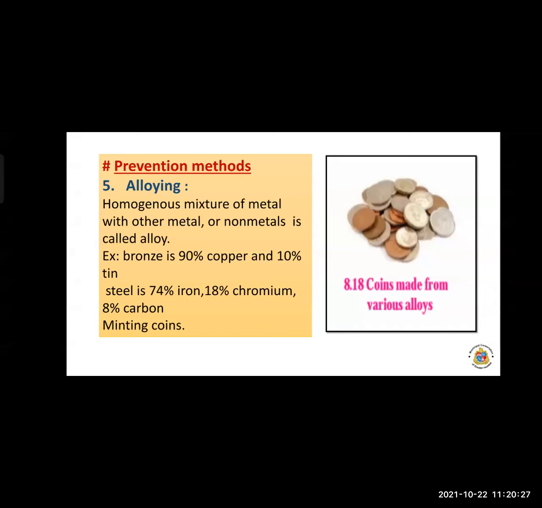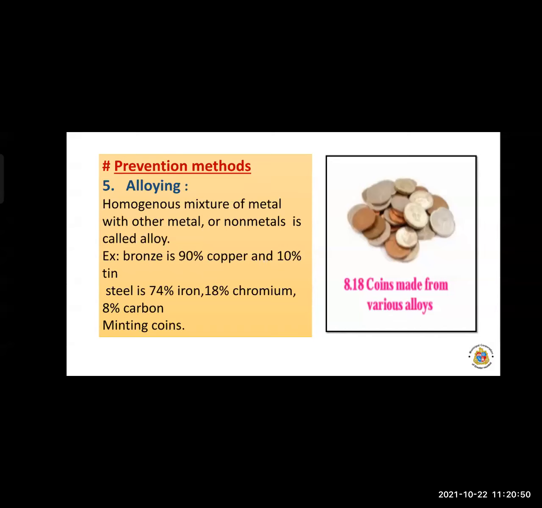Another example is stainless steel. Stainless steel has 74% iron, 18% chromium and 8% carbon. Another example is minting coins. These minting coins are made up of different alloys.